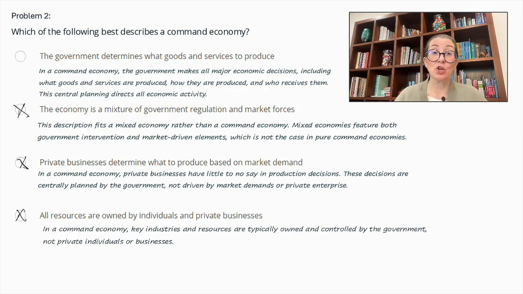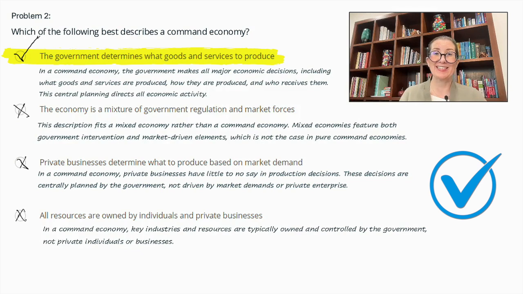The government determines what goods and services to produce. In a command economy, the government makes all major economic decisions, including what goods and services are produced, how they are produced, and who receives them. This central planning directs all economic activity. And so this is the correct answer.